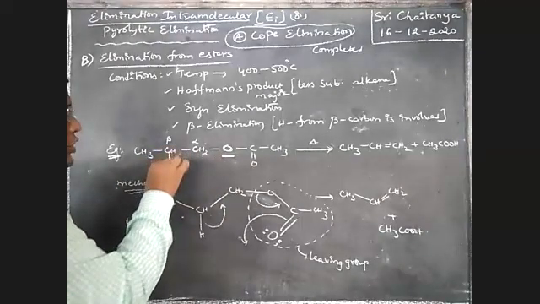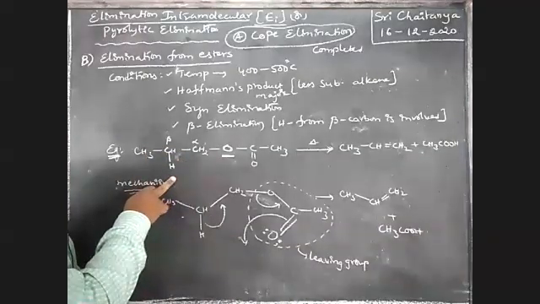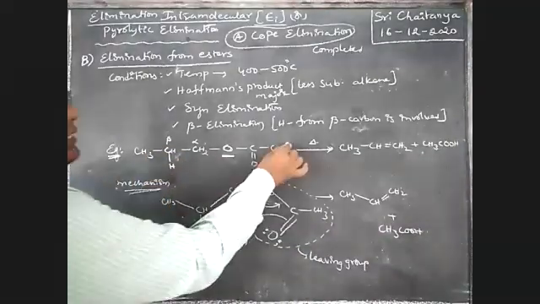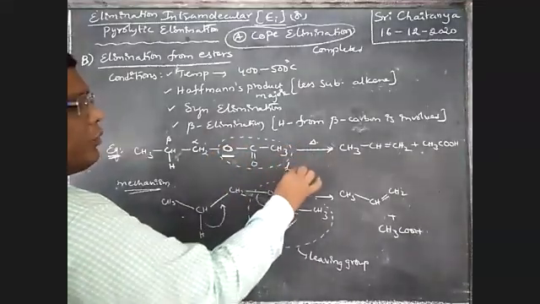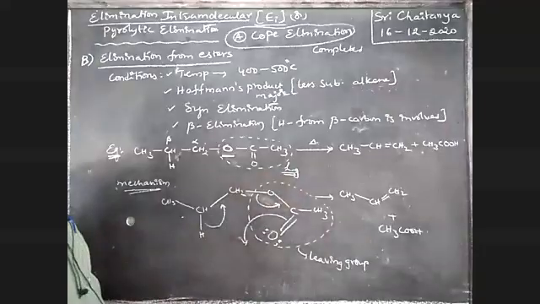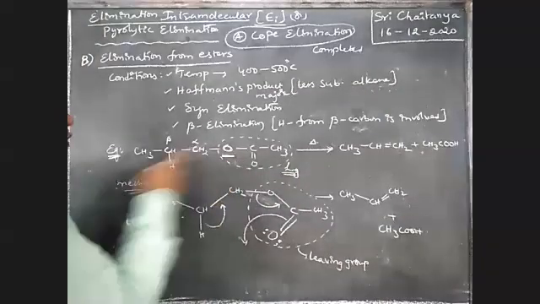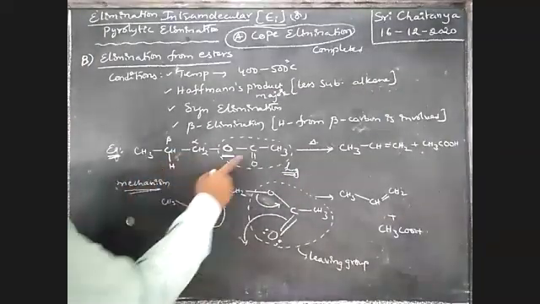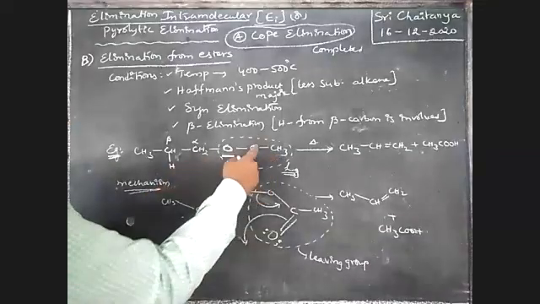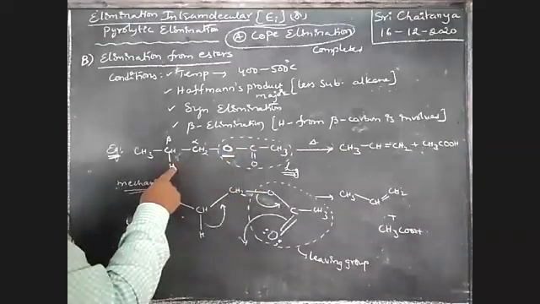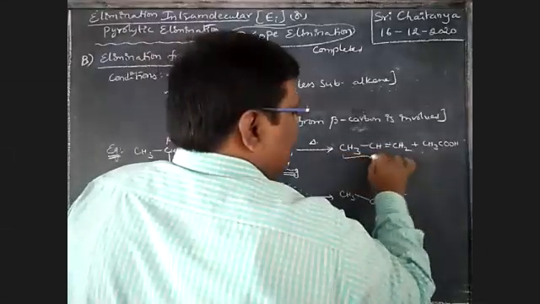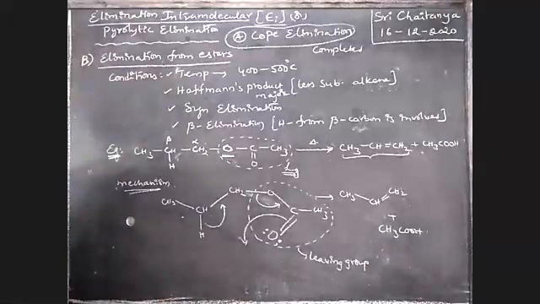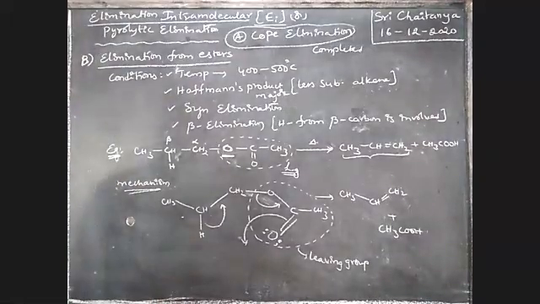Hydrogen from the beta position is eliminated, boys. This is our leaving group. So this leaving group and this hydrogen are eliminated as CH3COOH. So the byproduct is acetic acid and the alkene is the major product. That too, the less substituted alkene is the major product.